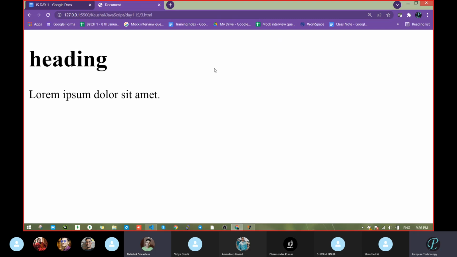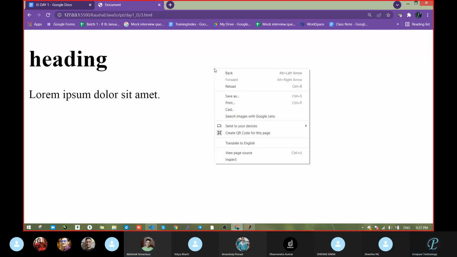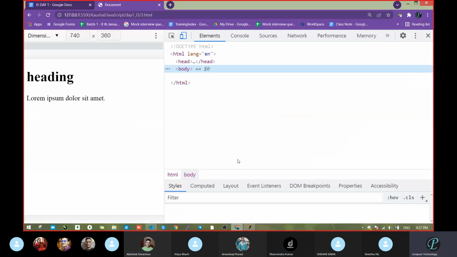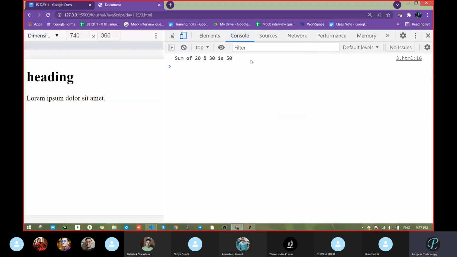Okay, so how will we open this console? Click on the browser, right-click, and choose inspect. Then click Console. And here in the console, see, we got the output: sum of 20 and 30 is 50.